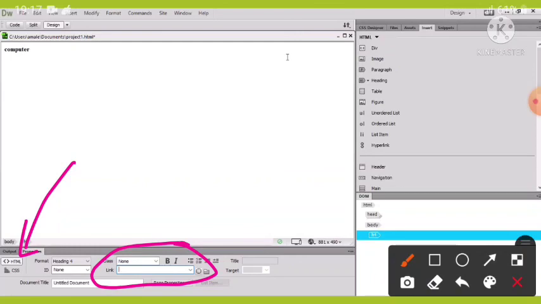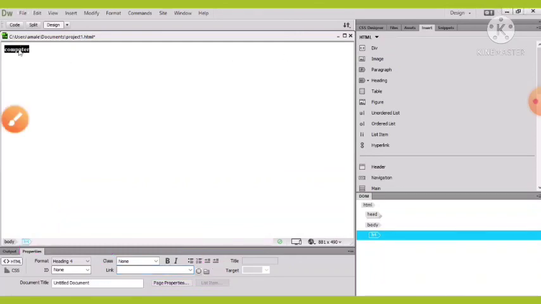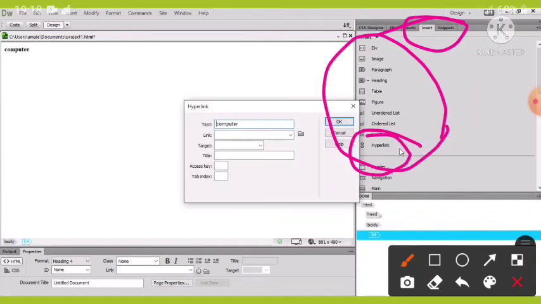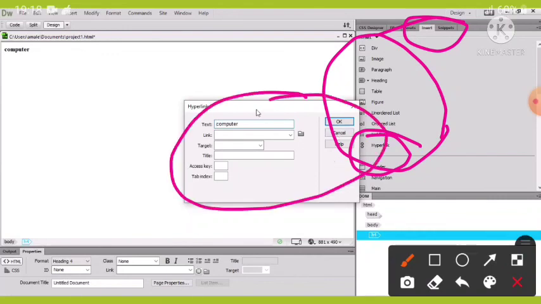Now another method is, if we want to create links using the insert panel, then at first we have to open Dreamweaver and open the page in which we want to create the link. Then select the text or image we want to serve as a link. Then in the insert panel, click on the insert tab and click on hyperlink. This will open the hyperlink dialog box. So it is the hyperlink dialog box.